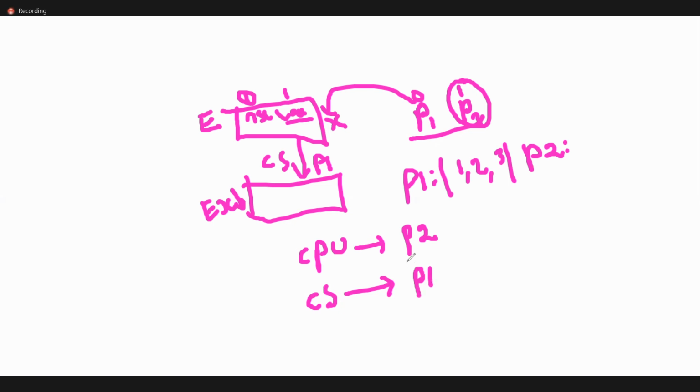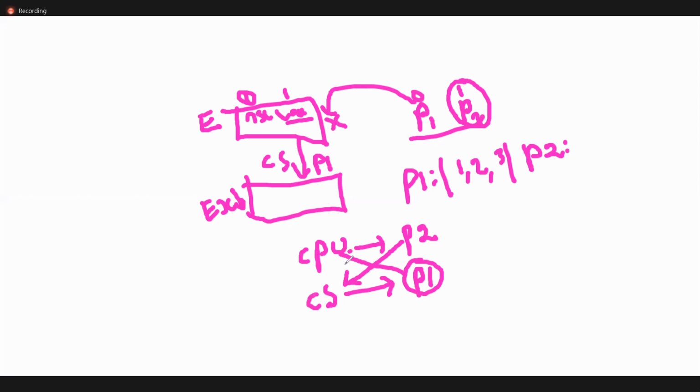So why is priority inversion a problem in TSL? P2 will enter the critical section only once it gets the chance, but P1 to leave the critical section requires the CPU.